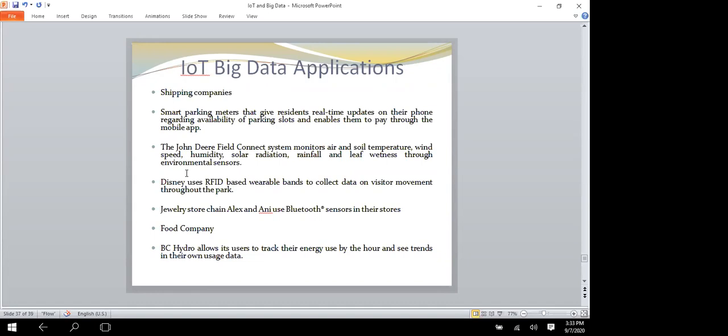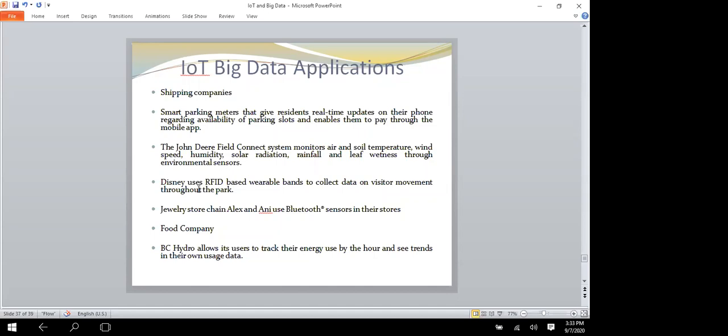That will be helpful. Another one is monitoring of air and soil temperature, speed, humidity, solar radiation, and rainfall. These types of sites are also being helped. RFID-based wearable bands are used to collect data on visitor movement throughout a park.